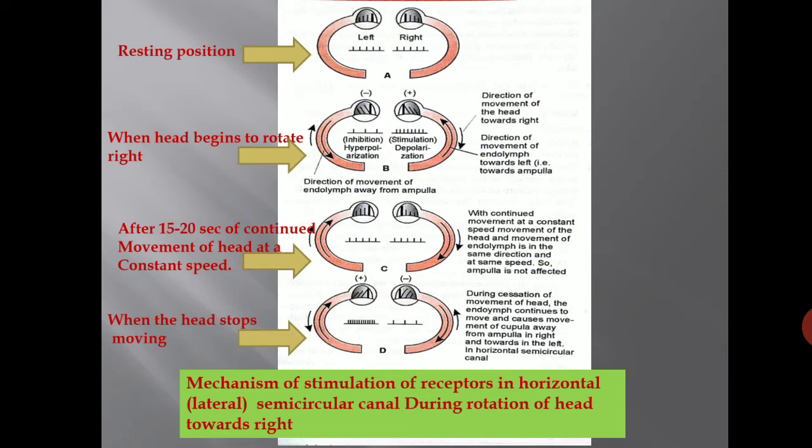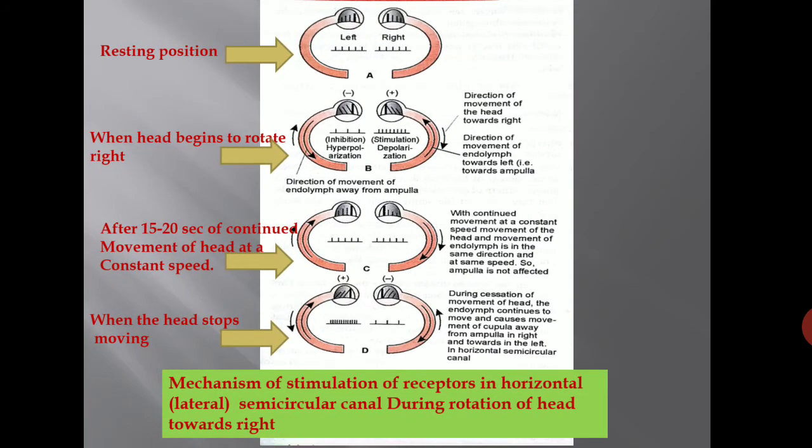Now the information received from the semicircular canals during rotation of the head along three perpendicular axes is used by the central nervous system to interpret the speed and direction of head movement and to make appropriate adjustments in posture and eye position. So this is the main function of the vestibular apparatus, to maintain posture this way.